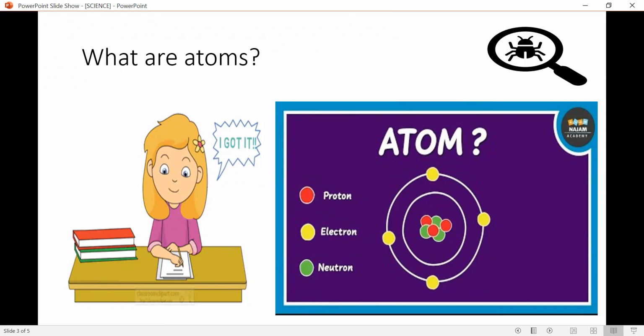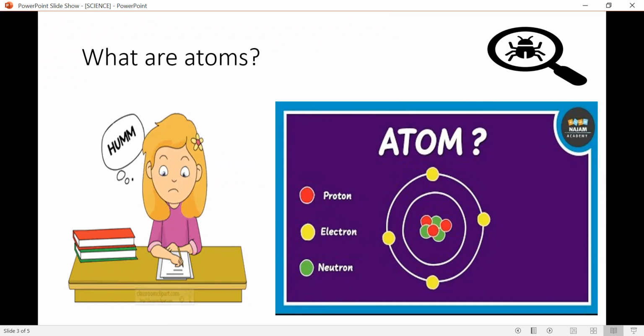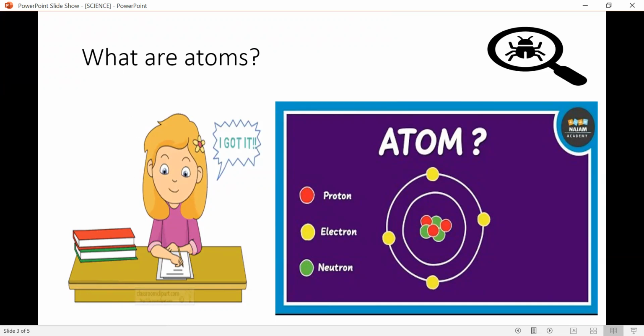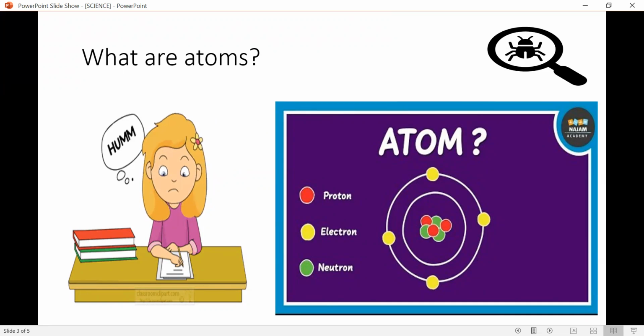John Dalton is the scientist, and he is a scientist of the 19th century. He named the atom as the smallest piece of an element, or of something that is in front of you.